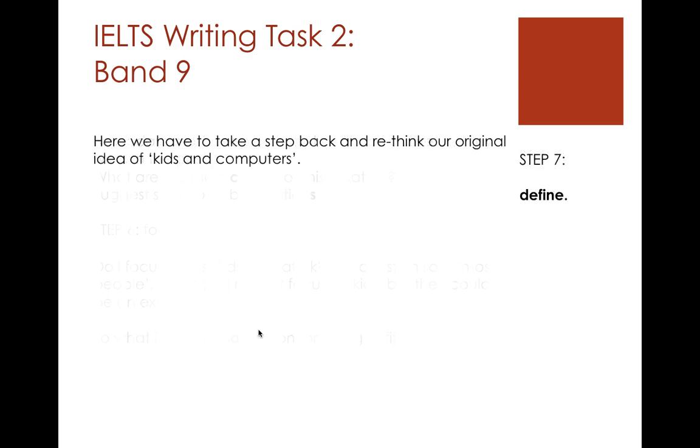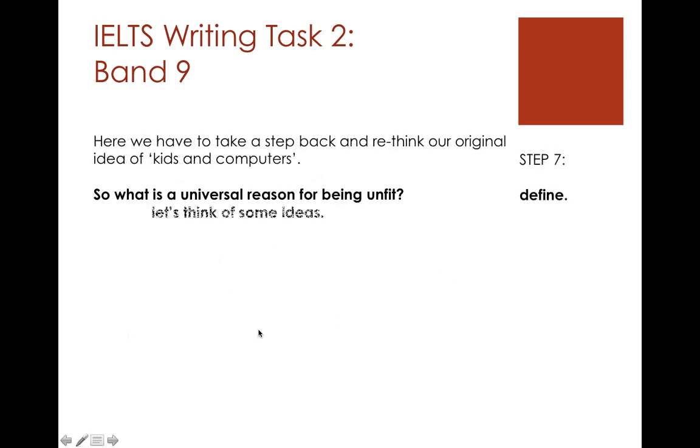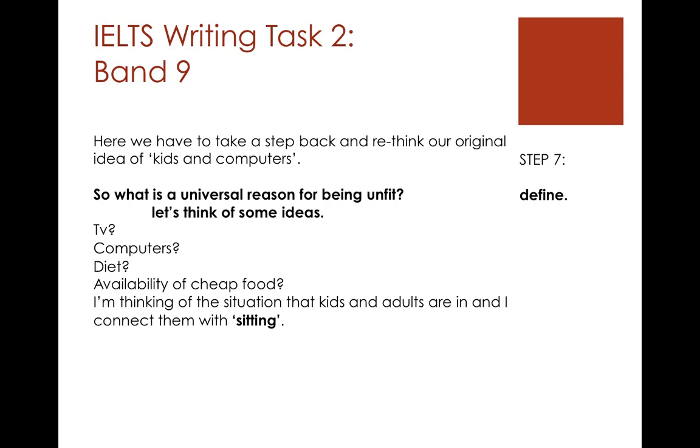So universal reason, let's find it. So can you think of some ideas? First of all, you can take a pause and think of some ideas and then come back. So TV, computers, diet, availability of cheap food. I'm thinking of the situation that kids and adults are in. I think if we get kids and adults, that's enough. We don't need to focus on elderly people or 30-year-olds or 40-year-olds. It's okay. So kids and adults are in the situation, and I connect them with sitting.